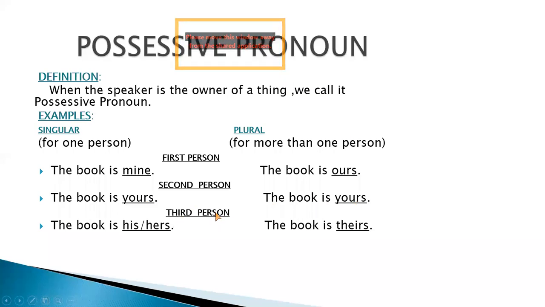For third persons, may be the male person or the female person singular, we use the book is his for male person and the book is hers for a female person. Again, this is optional. We can write any one of them at one time. For plural person, the book is theirs. It means many people are the owner of that book. Remember, possessive pronouns show the belongings.